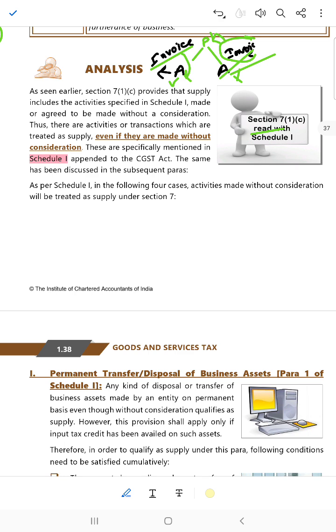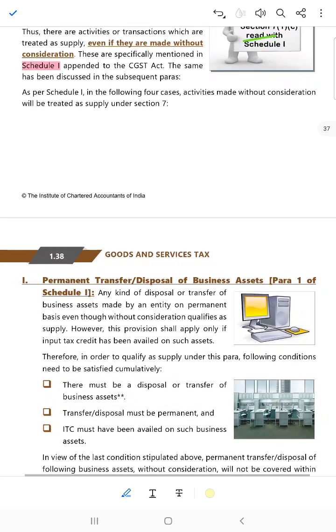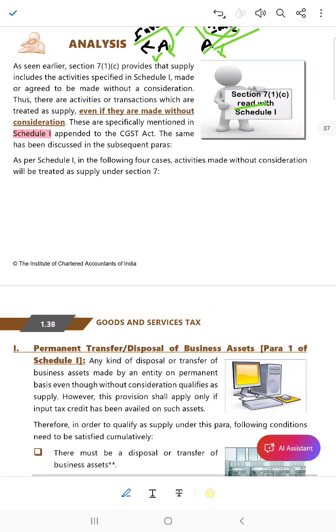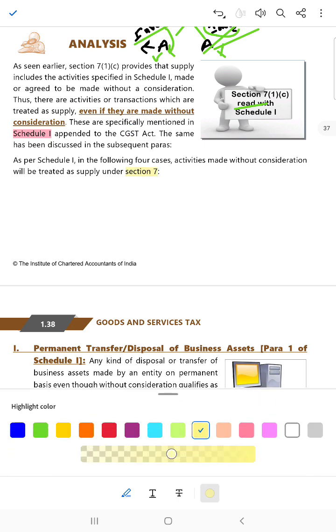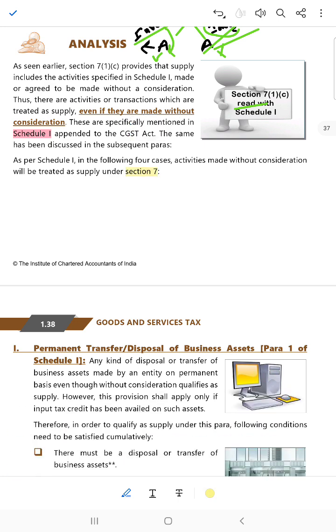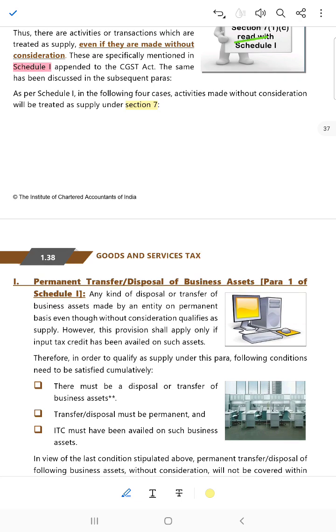Schedule 1, in the following 4 cases, activities made without consideration will be treated as supply under Section 7. Section 9 is the charging section. Section 7 is the definition of supply.